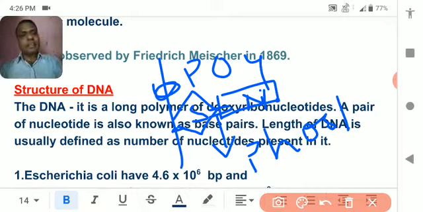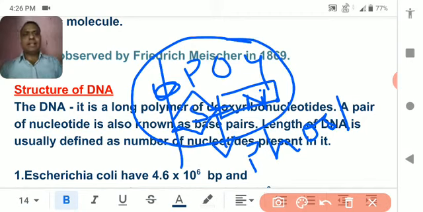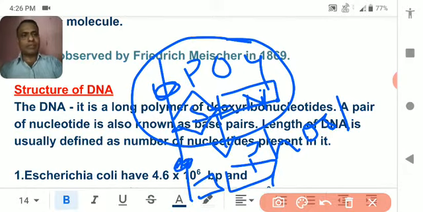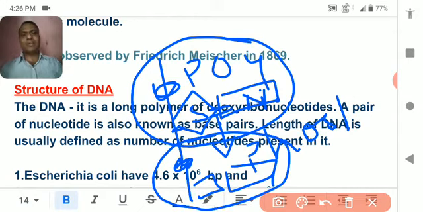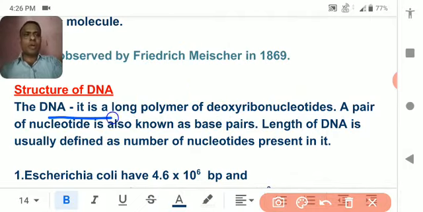If it continues, again there will be another sugar, another nitrogen base, and one phosphate. So it becomes a dinucleotide, and when many nucleotides are arranged in a series, it is called a polynucleotide. Understood? So DNA is a long polymer of deoxyribonucleotides.